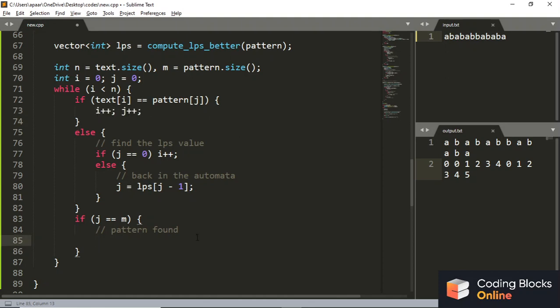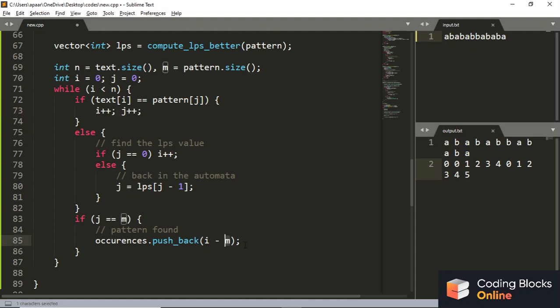So basically I need to go back i minus j steps if the pattern has been found, right? So what I'll do is simply, in occurrences, I'll push back how much? i minus m, right? Why? Because i is the current index, because I have already incremented it, right? It's the next index, right?